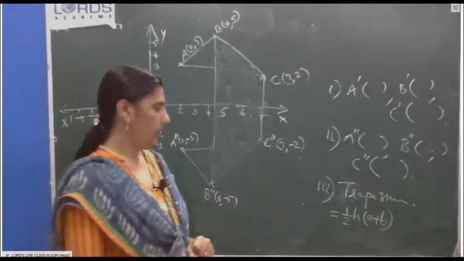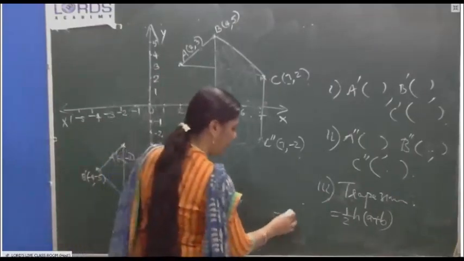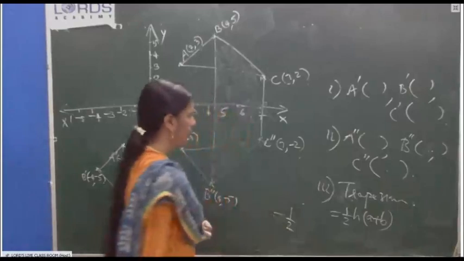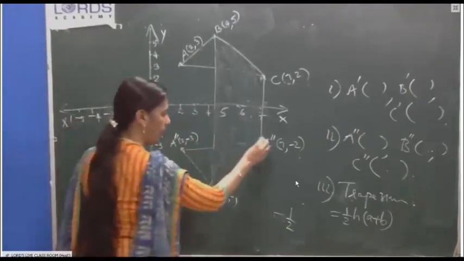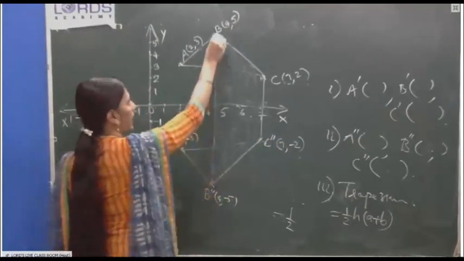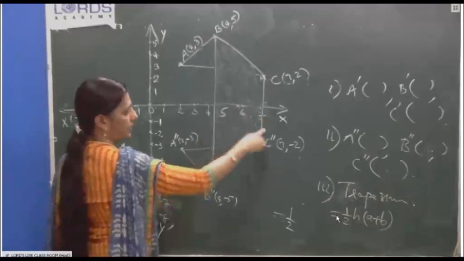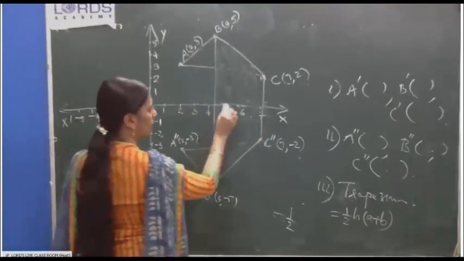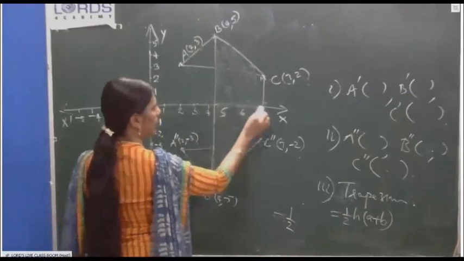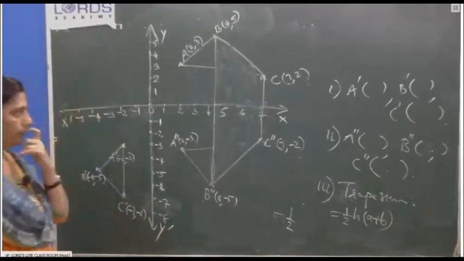Trapezium area is half h into a plus b, equal to half into what is h? What are the parallel sides here? These two are the parallel sides. What is the height? Height means this one. This is the correct 90-degree height, not slanting height. Correct 90-degree height, drawn inside.